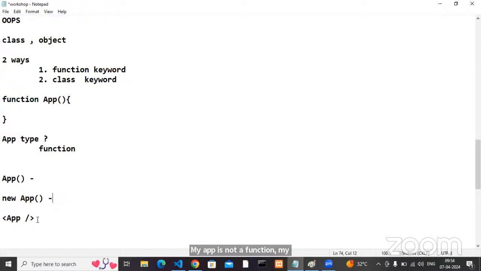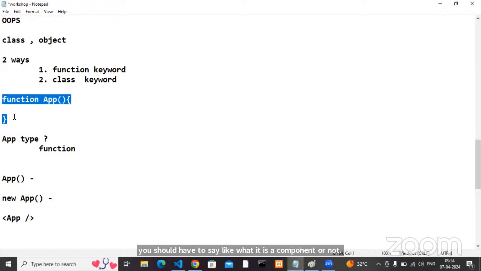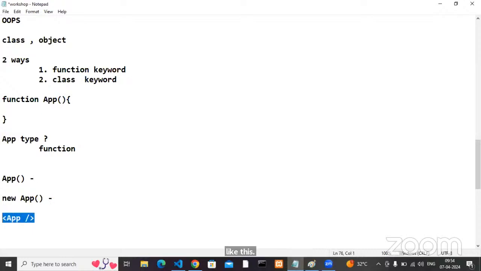Come to this particular one. If you know React, the same app I can use like a component also. Whenever you see this particular syntax in React, you have to say it is a component. So whenever you see this syntax, you should not decide, maybe it's an app, maybe it's a function. Based on the usage, you have to tell: you use it like this, it is a function; you use it like this, it is a class; you use it like this, it is a component. Understood?